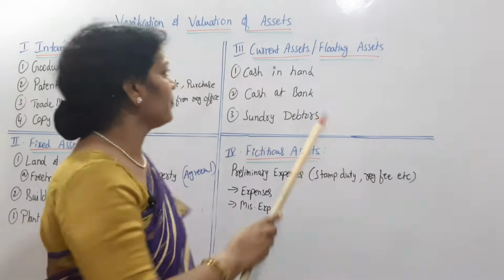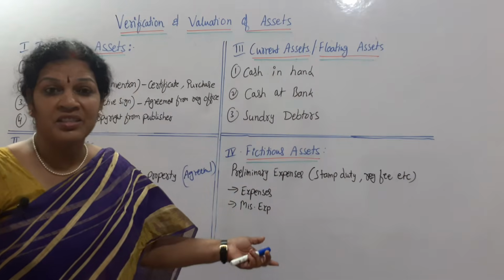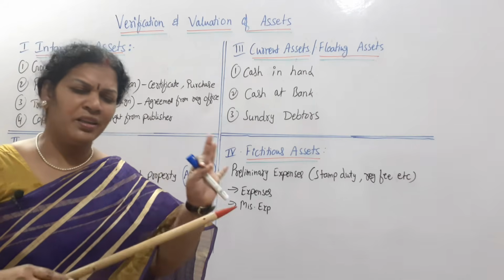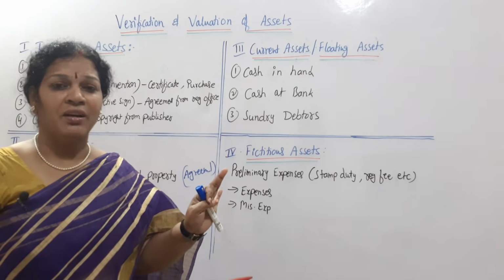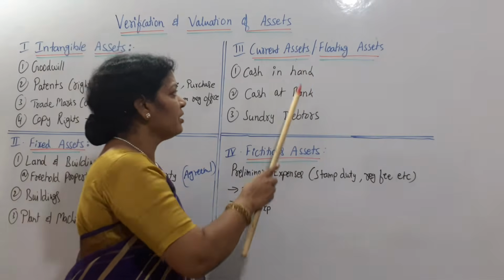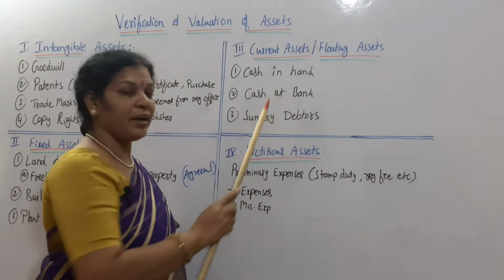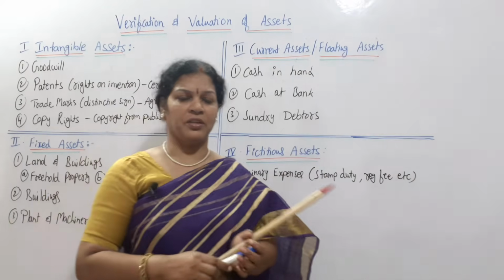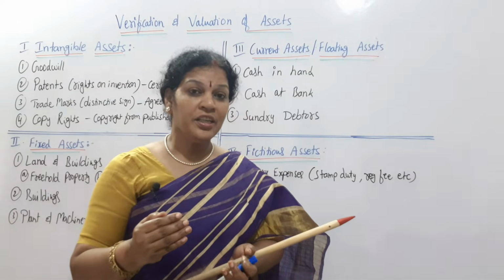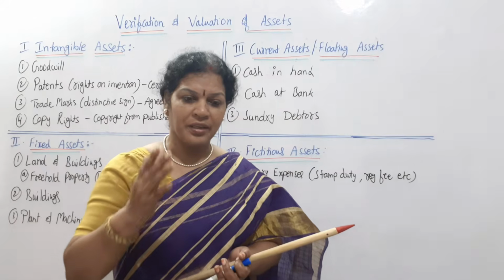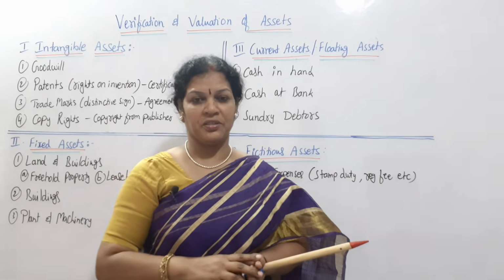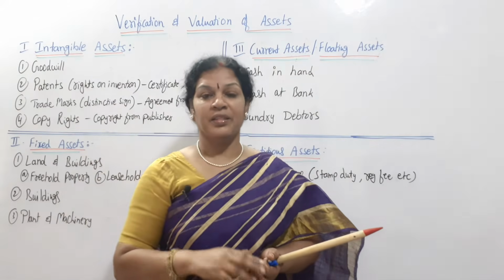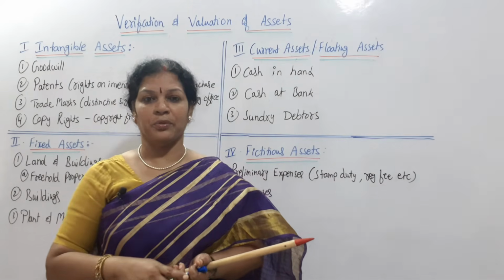Next we will see current assets, or you can say floating assets. There are mainly three kinds of current assets. Many current assets are there, but anyway we have to focus on these three. One is cash in hand, cash at bank, and debtors. Easy to remember. Cash in hand, how do you verify this cash in hand? Each item, especially cash receipts and cash payments, if everything is properly verified, then automatically cash in hand will be known.